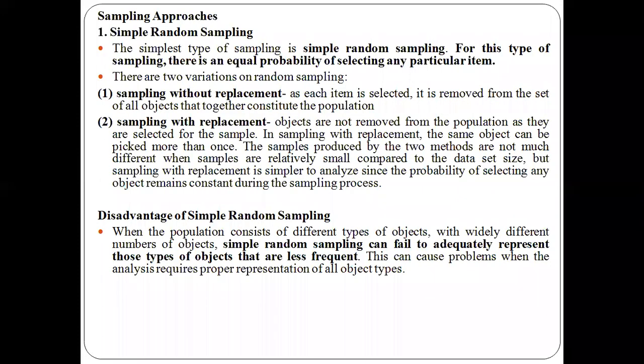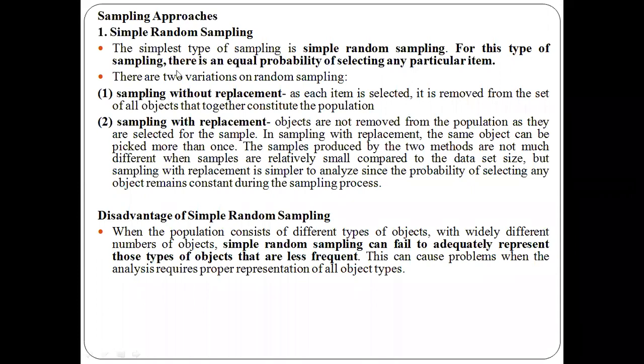Here we have three different kinds of sampling approaches or techniques. The first one is simple random sampling. The second one is stratified sampling. And the third one is progressive sampling. So in total we have three different kinds of sampling here: simple random sampling, stratified sampling, and progressive sampling. Let's see what exactly these techniques are now.